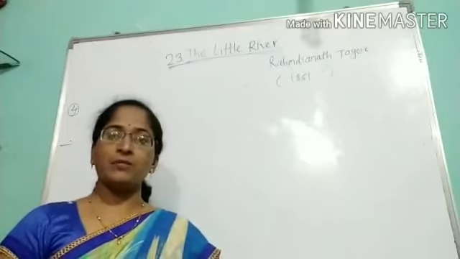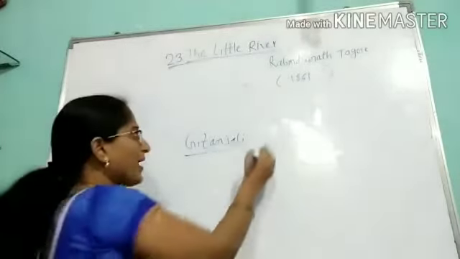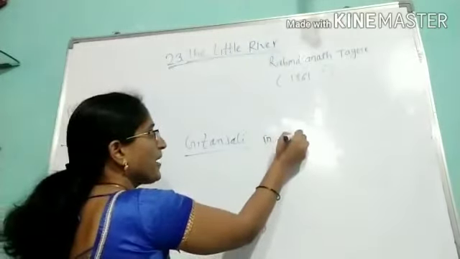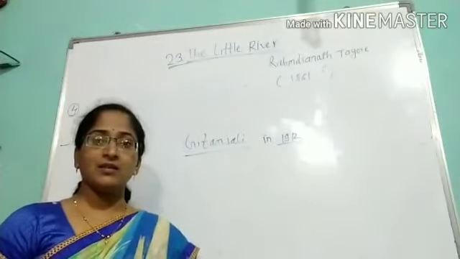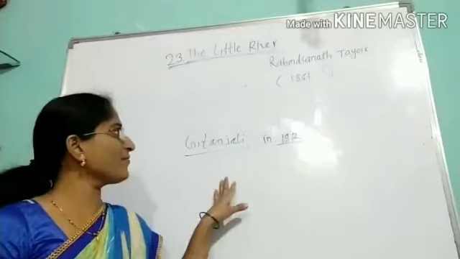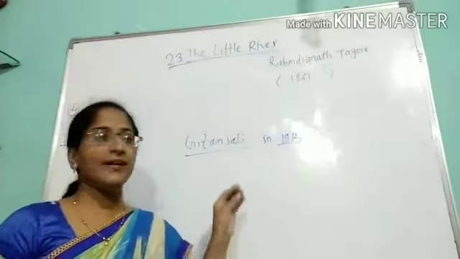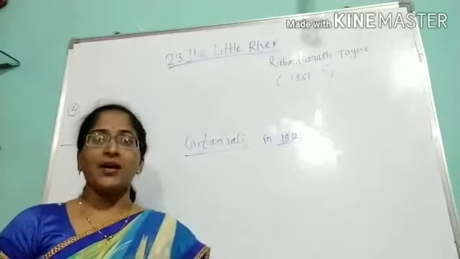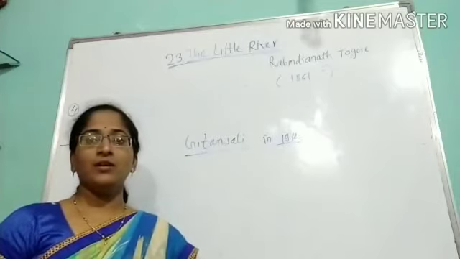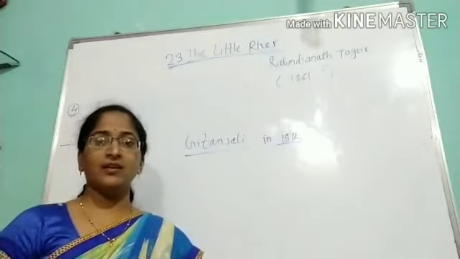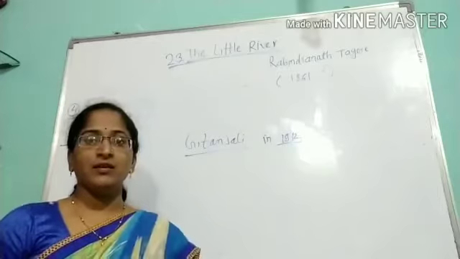He wrote many poems, and for this in 1912 he got the first Nobel Prize for his best work known as Gitanjali, and he opened a school like Shantiniketan for the students.